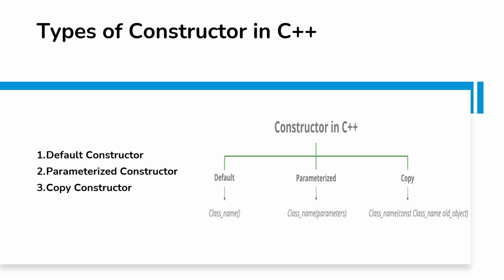A copy constructor copies from one object of the class to another. Here are some examples. The default constructor has only the class name. The parameterized constructor has the class name and parameters inside. For the copy constructor, we give the class name and inside it the class name with the old object, meaning the object we are going to copy. This is a copy constructor.